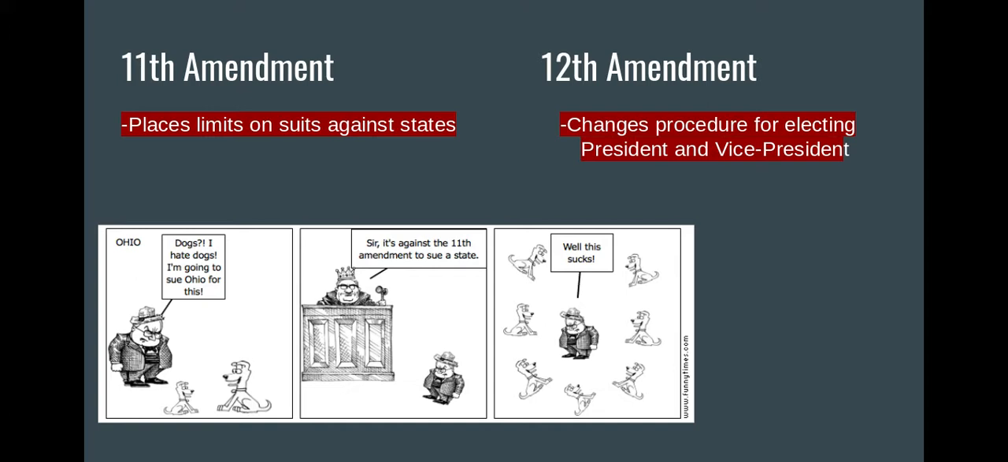So with the 12th Amendment, we changed the process of a president and vice president being elected to make it more how we have it today, where a president runs with a vice president on the same ticket. So when people are voting for that person for president, they are also voting for the person that they choose to run with them as vice president.